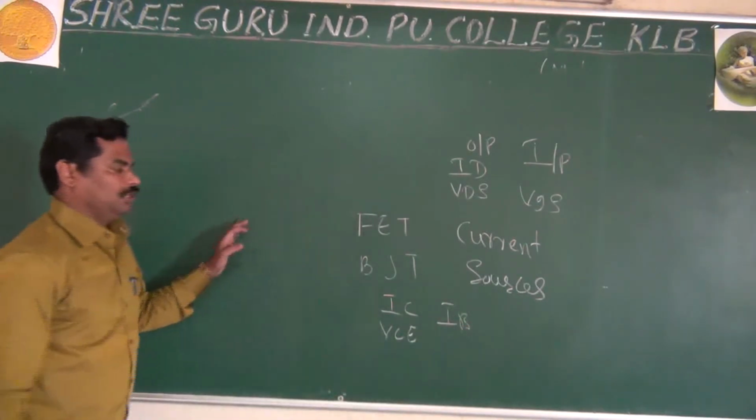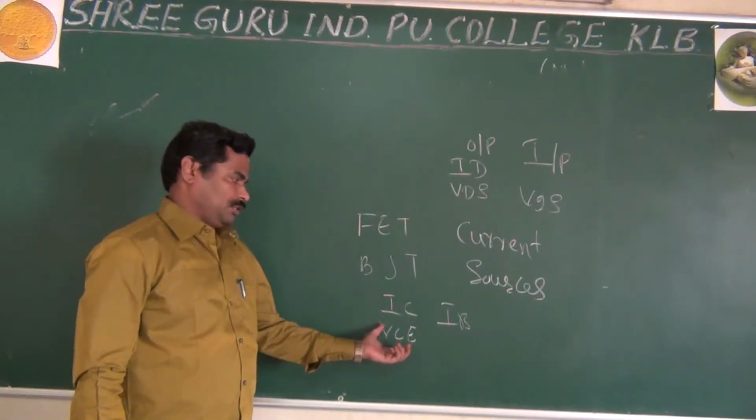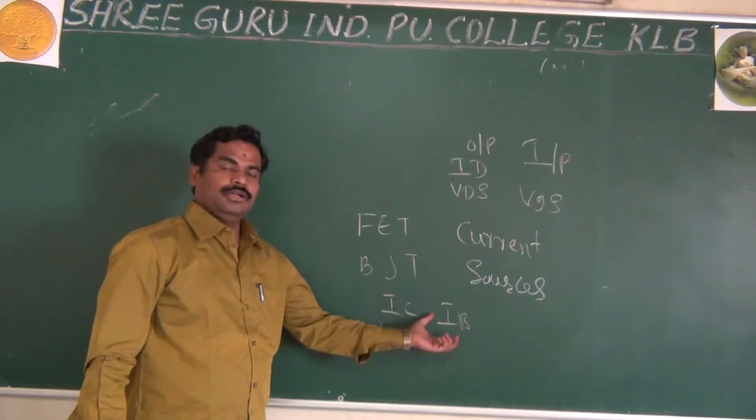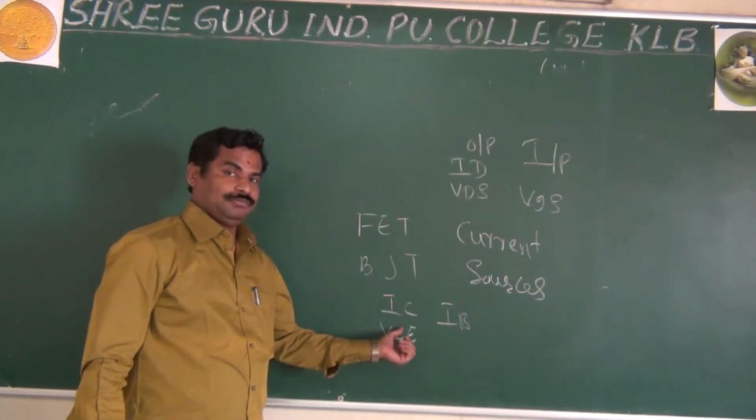It means here the output current or output voltage depends upon the input current. That is what is called a current control device.